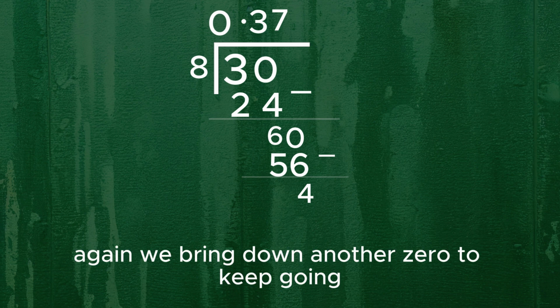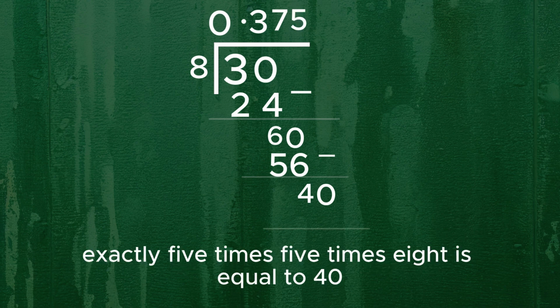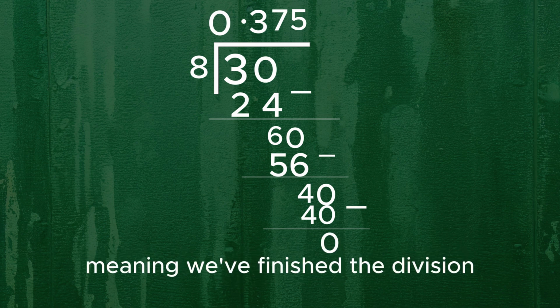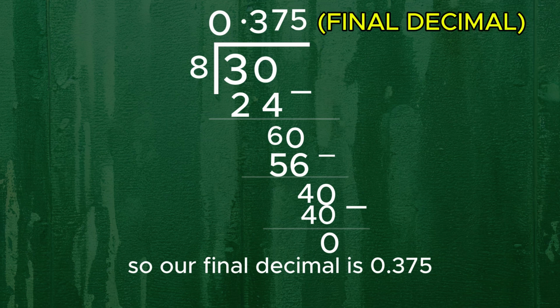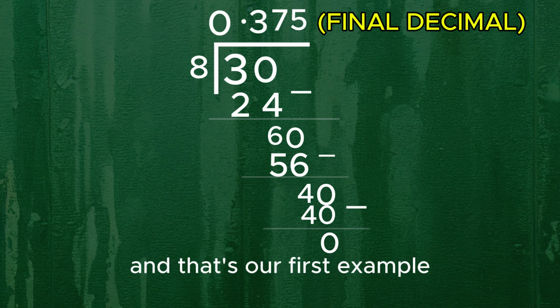Again, we bring down another 0 to keep going. Now we have 40. 8 goes into 40 exactly 5 times. 5 times 8 is equal to 40. Subtracting gives us 0, meaning we've finished the division. So, our final decimal is 0.375. That means 3/8 is equal to 0.375. And that's our first example.